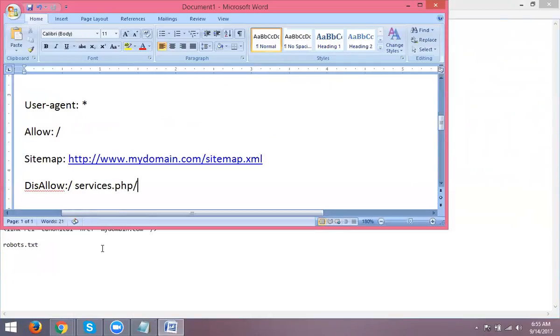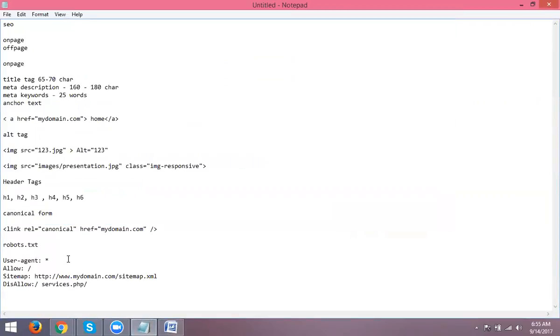Services.php. We can block like this. Disallow for the particular page. What is the page called? Services.php page. You are blocking the particular page in search engines only. Only for search engines, the page does not appear in search results. That is called robots.txt. Is it clear? Next, XML sitemap.